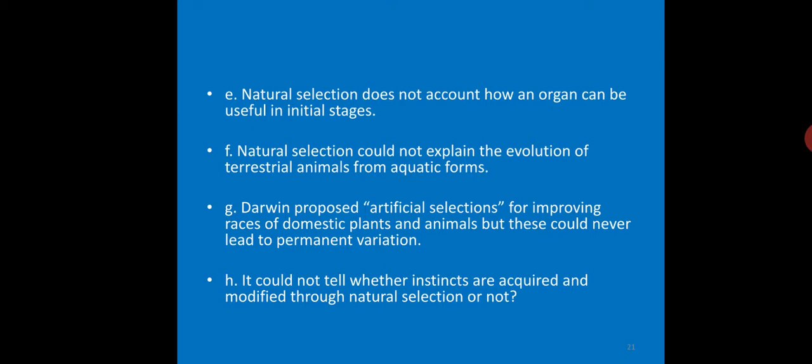So, these are some of the objections to Darwin's theory of evolution, and all these objections were taken up by other scientists in neo-Darwinism. They explained the drawbacks in Darwinism, and it led to the discovery of the modern synthetic theory of evolution, which is also called neo-Darwinism.